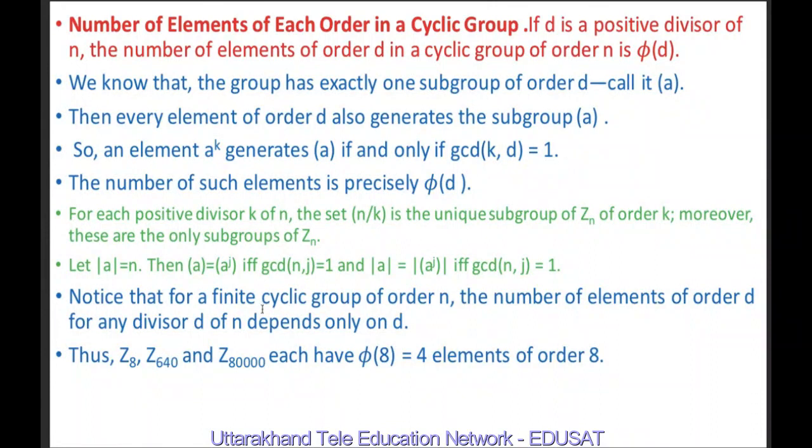Notice that for a finite cyclic group of order n, the number of elements of order d for any divisor d of n depends only on d, which is a positive divisor of n.